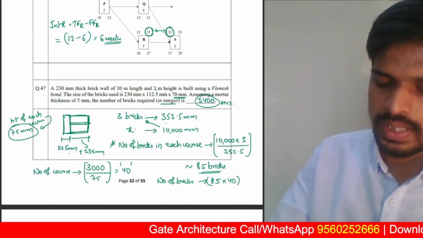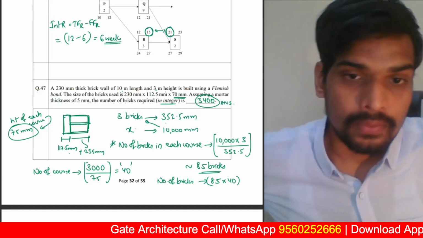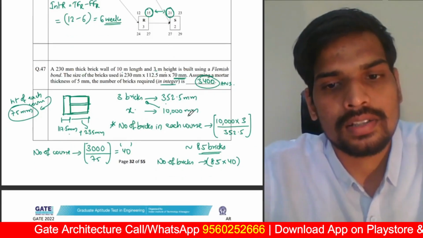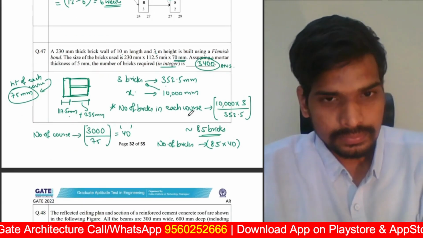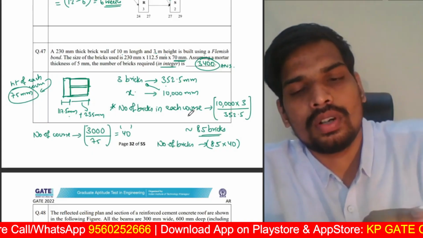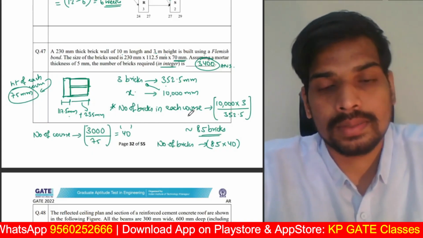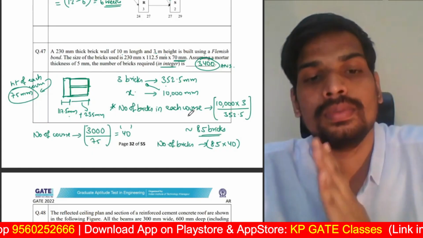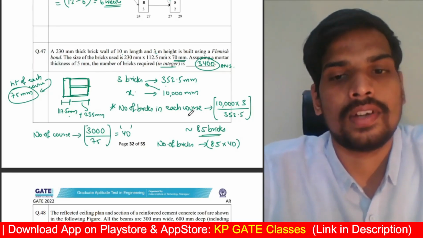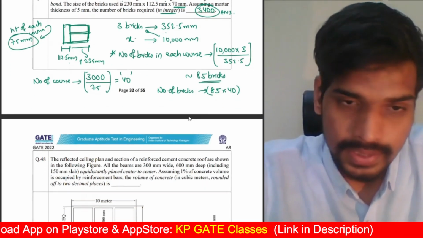That's the number of bricks required for a given bond with Flemish bond. That's how you solve this question. When it is clearly mentioned about mortar thickness and the type of bond and all, it is always advisable that you do this method: find out the number of bricks in each course, then find out the number of courses, and then find out the total number of bricks using it.